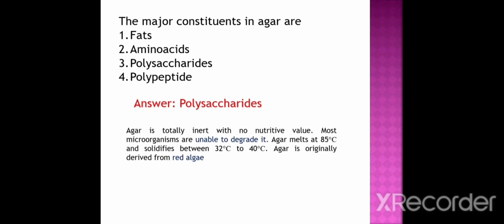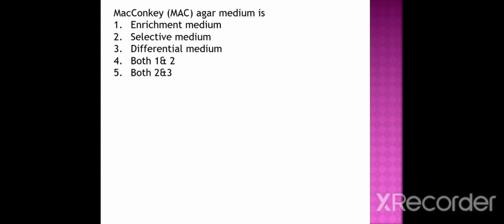Next question. The major constituent in agar is option 1 fat, option 2 amino acid, option 3 polysaccharide, option 4 polypeptide. And the correct option is option 3, polysaccharides. Agar is totally inert with no nutritive value. Most microorganisms are unable to degrade it. Agar melts at 85 degrees centigrade and solidifies between 32 degrees centigrade and 40 degrees centigrade. Agar is originally derived from red algae.